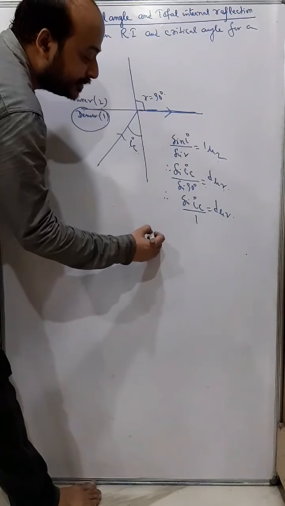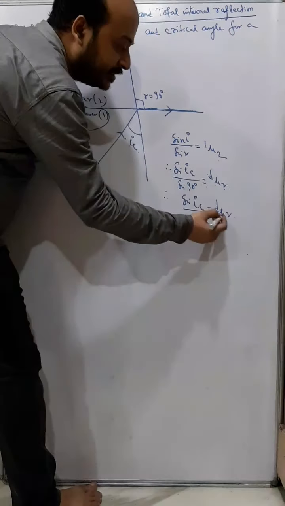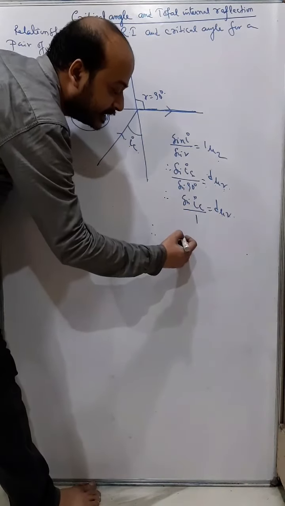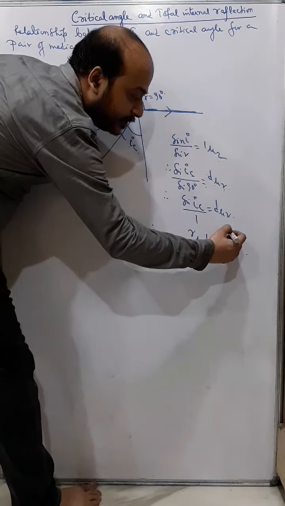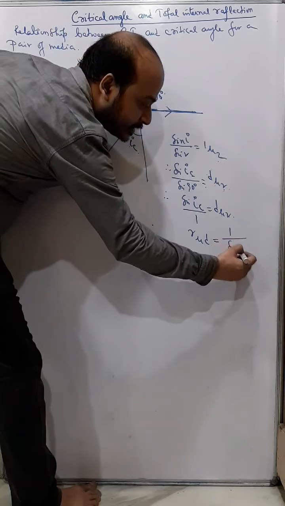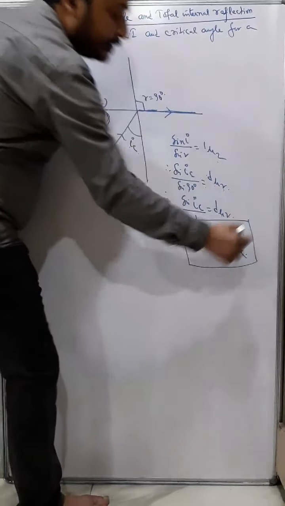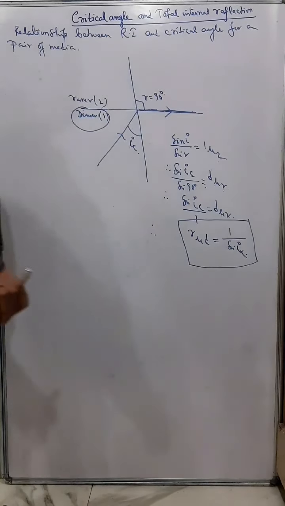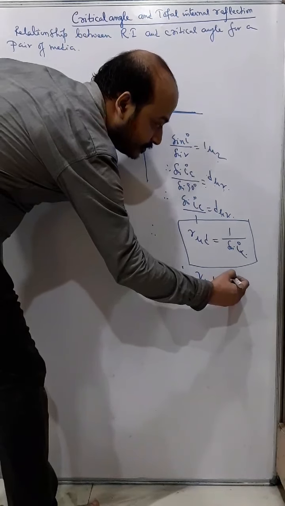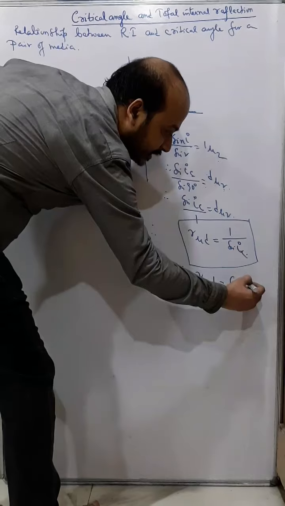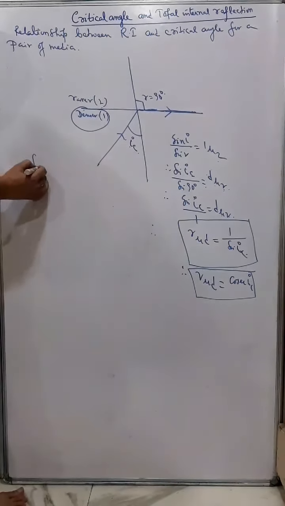And we know, according to the principle of reversibility of light, they are reciprocal with each other. So that means if dμR is sine IC, therefore I can say that Rμd will be equal to 1 by sine IC. So this is the relationship between these, or we can also say that Rμd is equal to cosec IC. Okay, understand?